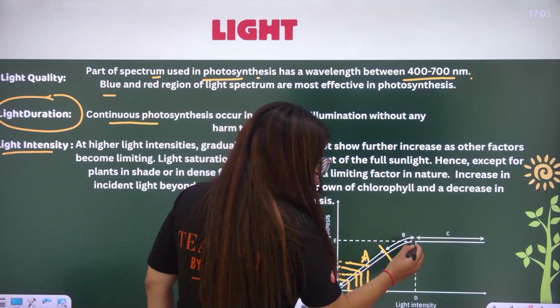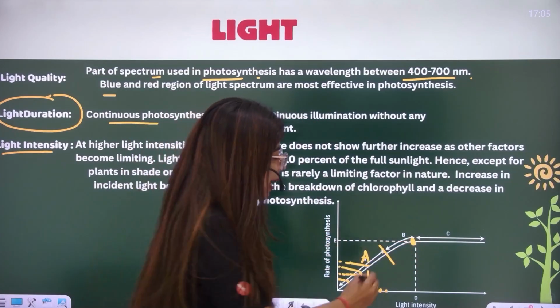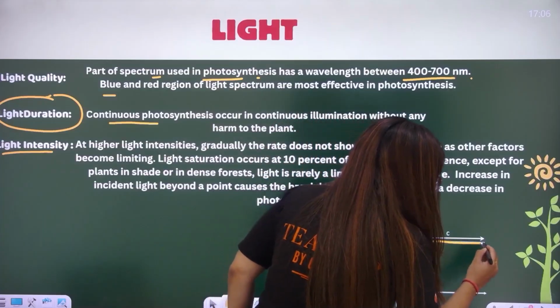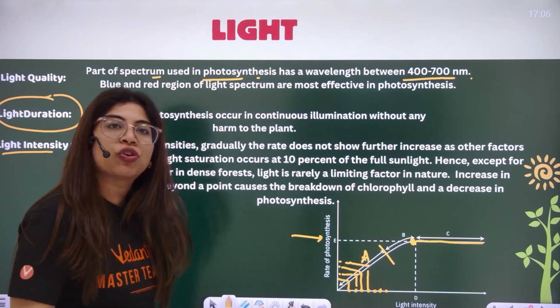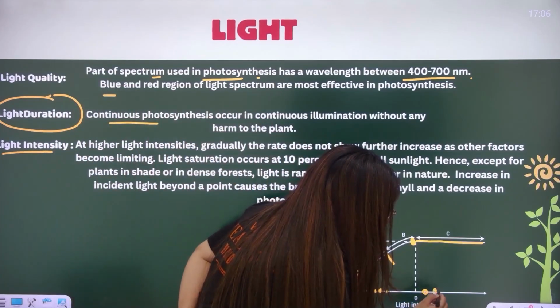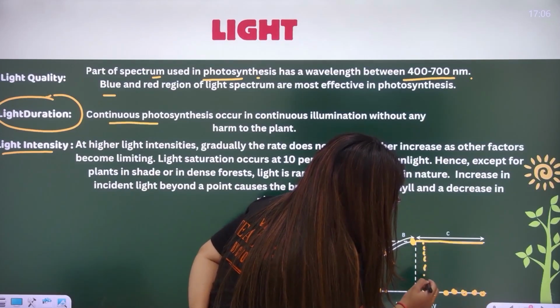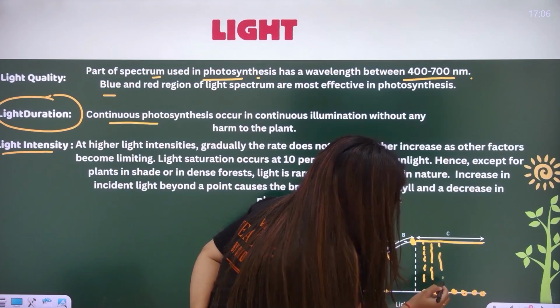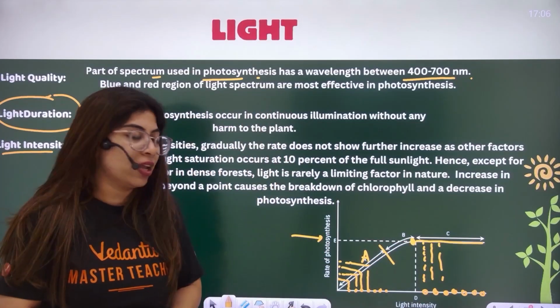In B, gradually as it reaches here, it becomes constant. What becomes constant? The rate of photosynthesis becomes constant. And if I am increasing the light intensity further also, the rate of photosynthesis is not increasing. Why?